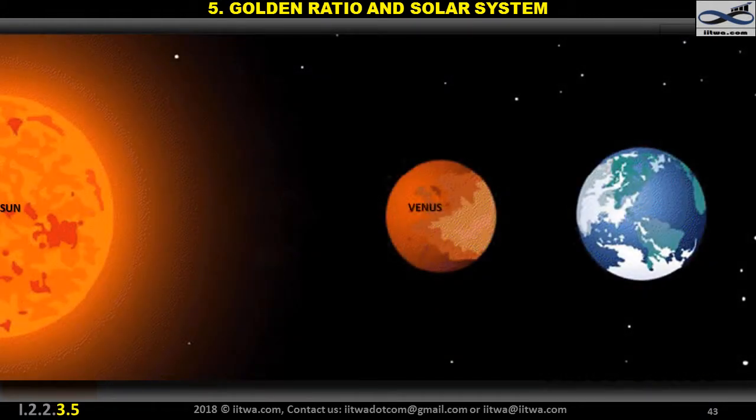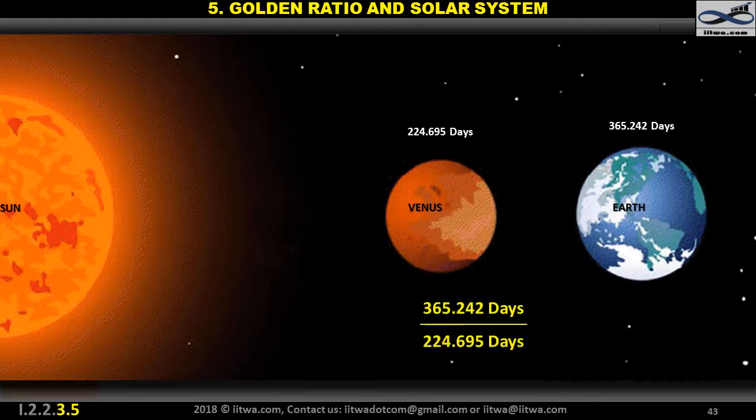Venus orbits the Sun in 224.695 days, and Earth orbits the Sun in 365.242 days. This creates a ratio of 1.615, which is close to the golden ratio of 1.618. Beyond this, the golden ratio is present in many other areas of the solar system.